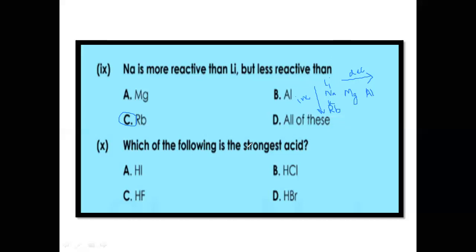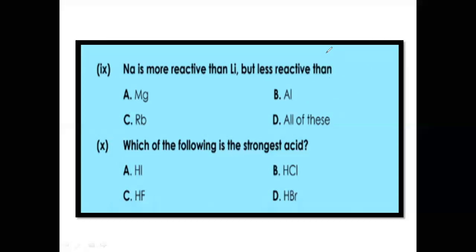MCQ number 10: which of the following is the strongest acid? Again, if you remember, I told you hydrofluoric acid, then hydrochloric, then hydrobromic, and then hydroiodic acid. Acidic character increases down the group. So the last one, hydroiodic acid, will be the strongest acid, and hydrofluoric will be the weakest acid, because acidic character increases down the group. So this was all about the MCQs.